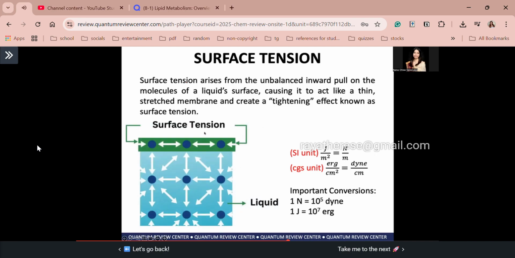So, here we have the surface tension. Okay? Meron tayong tightening effect na nangyayari, diba? Sa ating surface, because there is an inward pull of the surface molecules. Inward, papunta sa bulk. That is your surface tension. So, ang SI units na ating surface tension ay J over M squared, which is equal to N over M. Again, it is N over M.